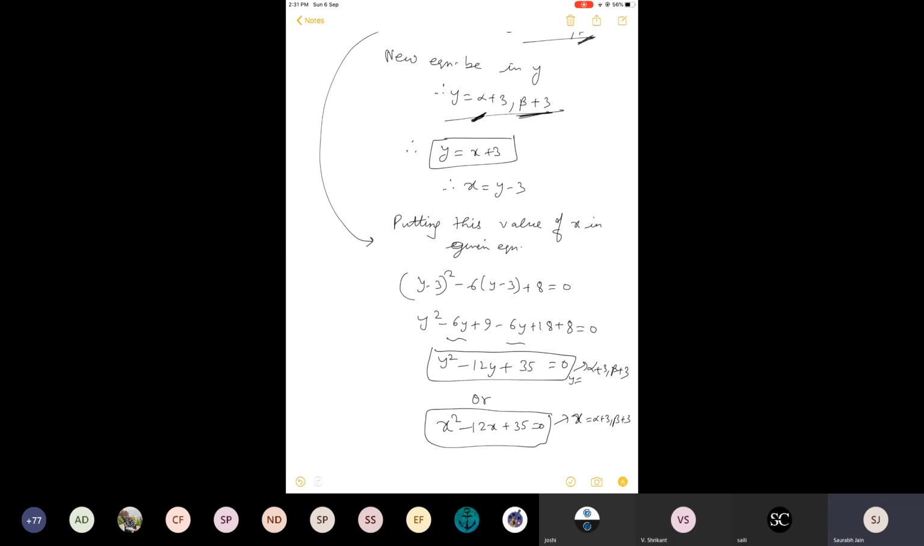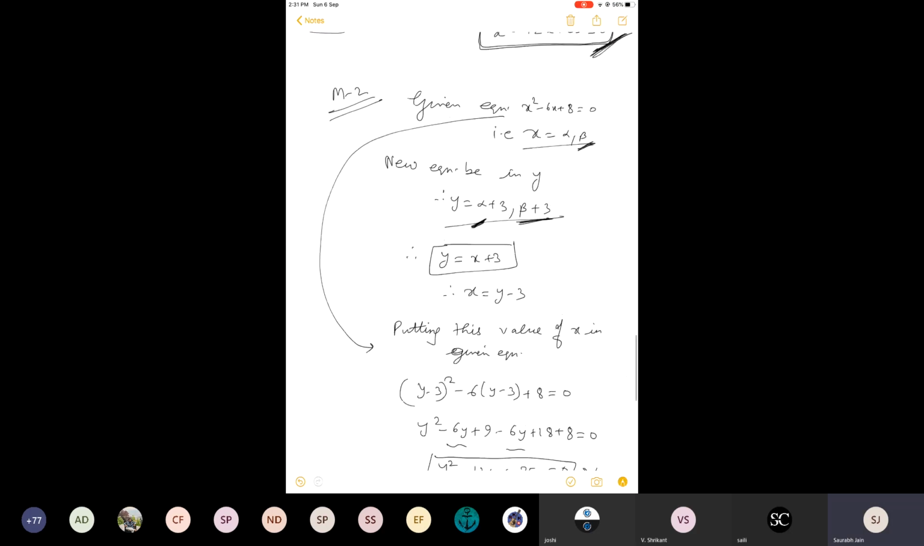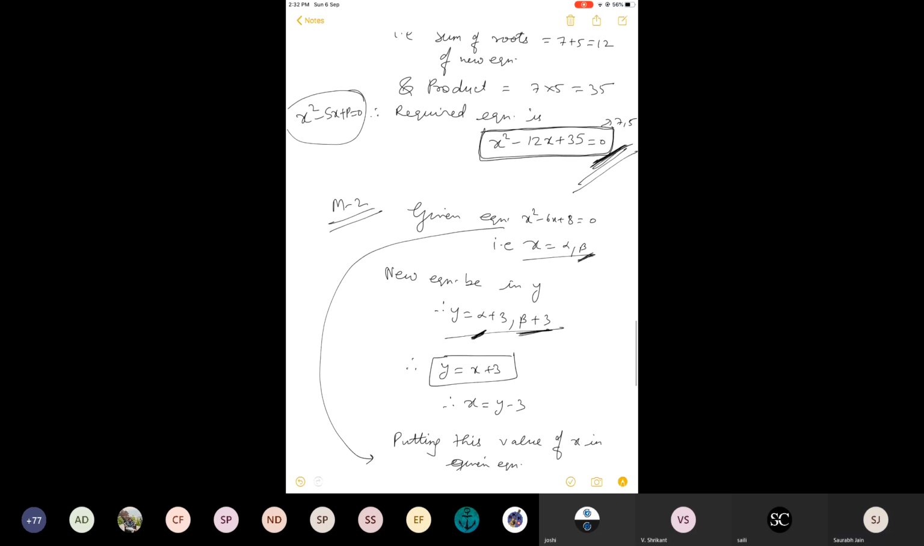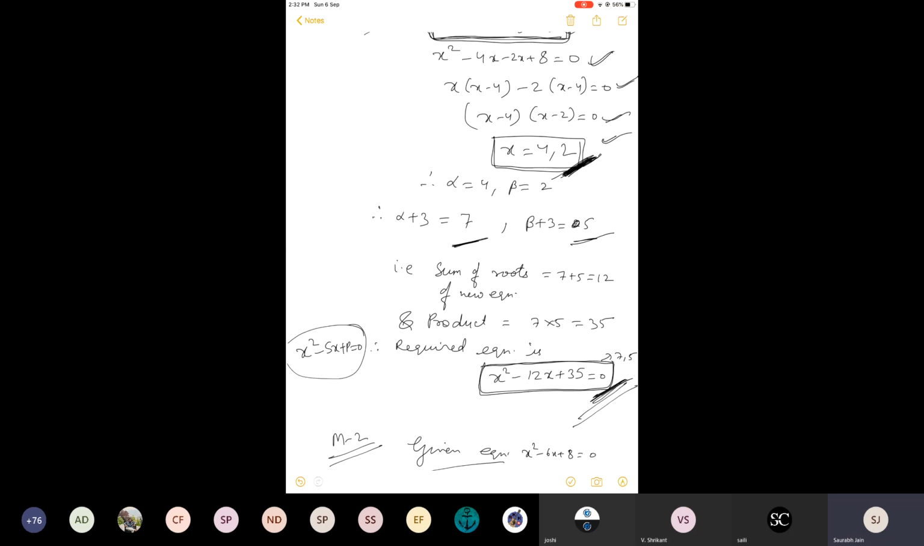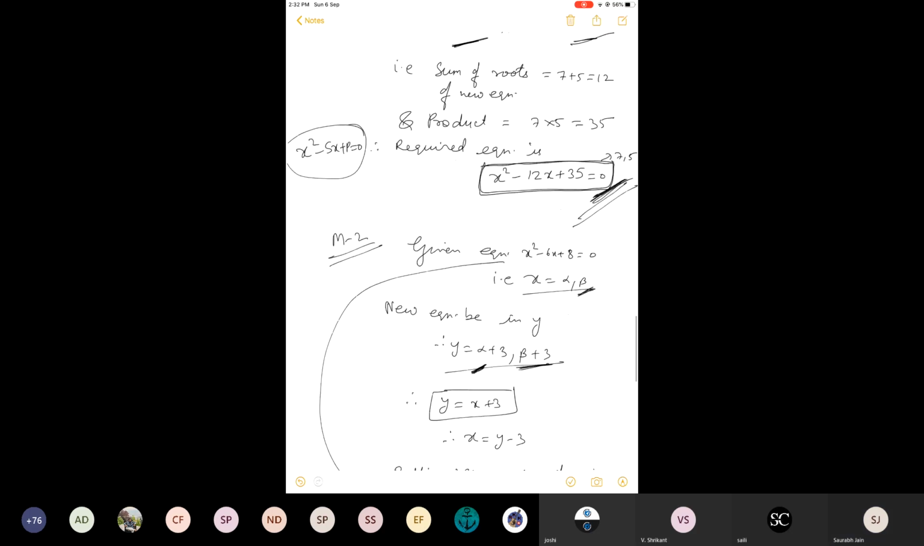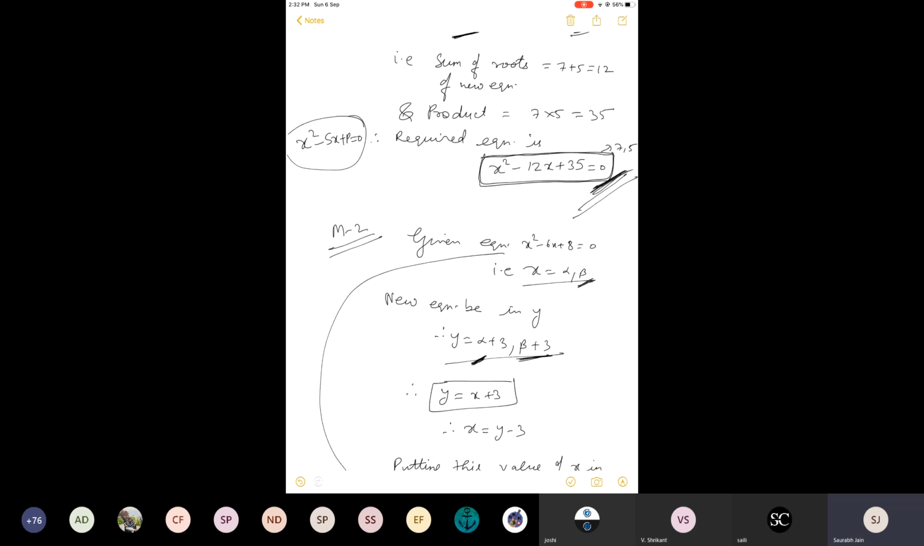So by transformation also I am getting this equation, and by the first method also I am getting the same equation, but transformation is better anytime because we need not find the roots. Here the question was easy, I was able to calculate the roots very easily, right? But it will not happen every time that the equation will give you easy roots like this. So it is better to avoid finding the roots, and transformation is the better method.